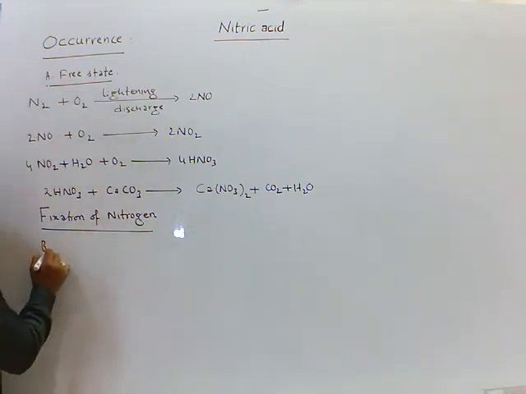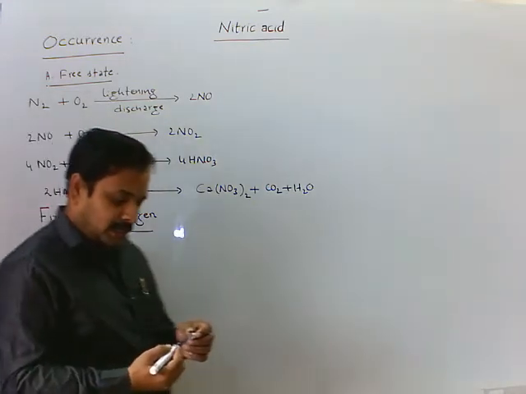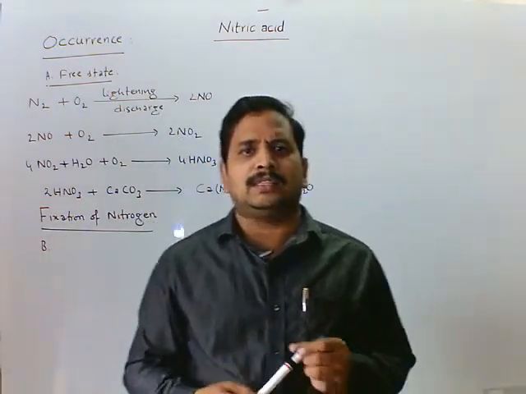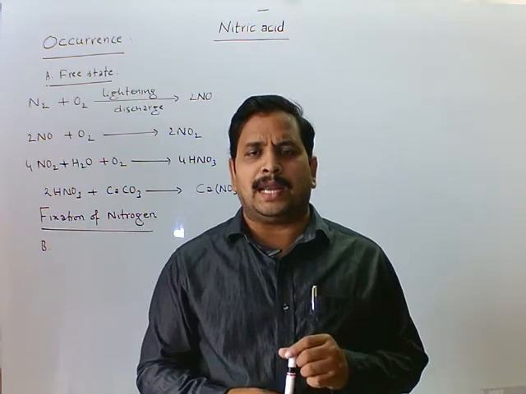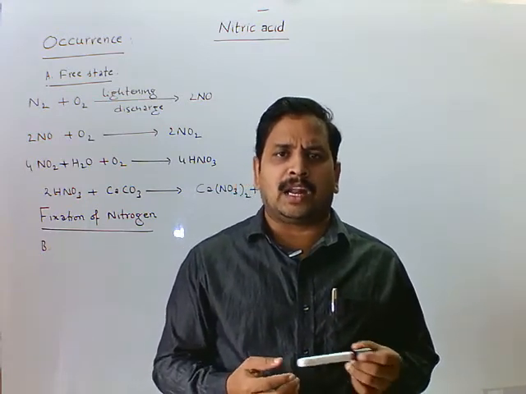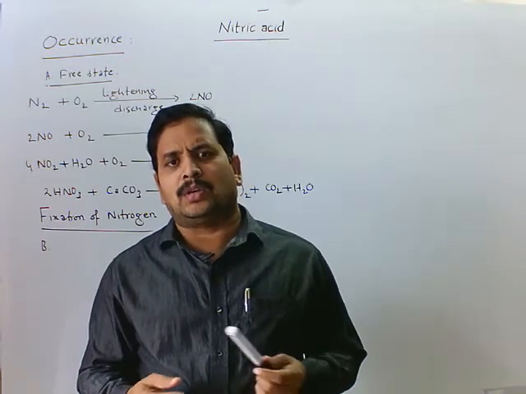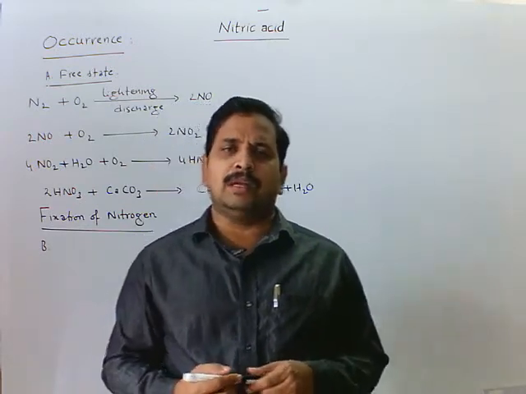Second one is, it is available in the form of salts, that is Chile saltpeter, sodium nitrate; Indian saltpeter or Bengal saltpeter, this is potassium nitrate; and also Norwegian saltpeter, calcium nitrate.